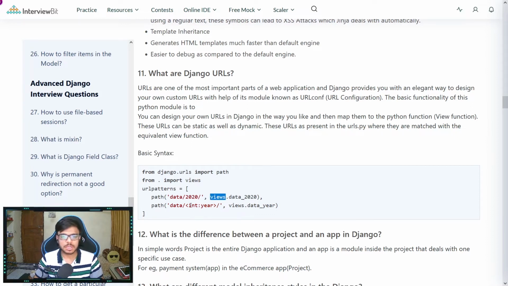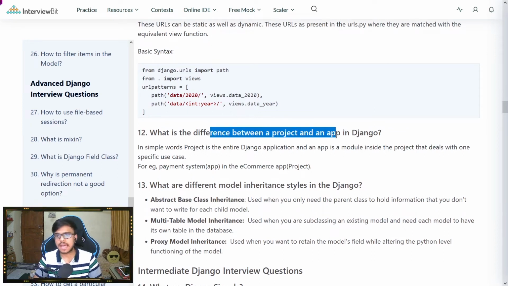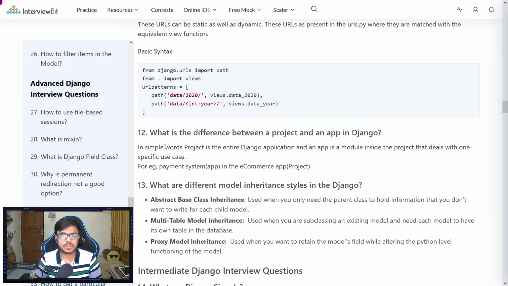Okay. Similarly, this is a dynamic way of representing any particular URL. Next question is, what is the difference between a project and an app in Django? In simple words, a project is an entire Django application, whereas an app is a module inside the project that deals with one particular use case. So for example, a login, a payment, or a cart, a checkout cart, sorry. Okay, so that refers to any particular app.